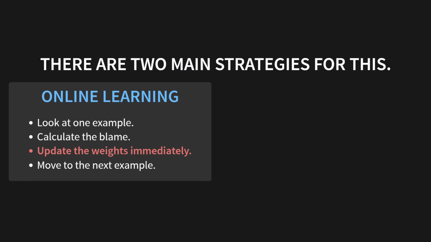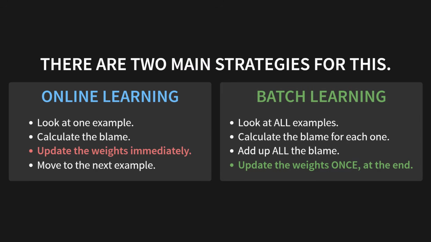On one hand, you have online learning. This is what we just did. You look at one example, you calculate the blame, and you update the weights immediately. Then you move on to the next example. On the other hand, there's batch learning. Here, you look at all the examples first. You calculate the blame for each one, then you add up all the blame from everyone, and only then do you update the weights just once at the very end.